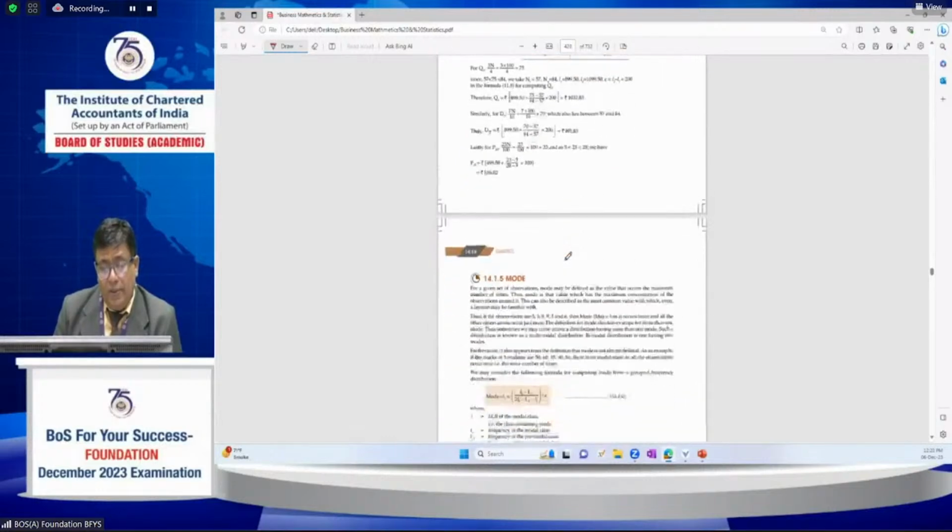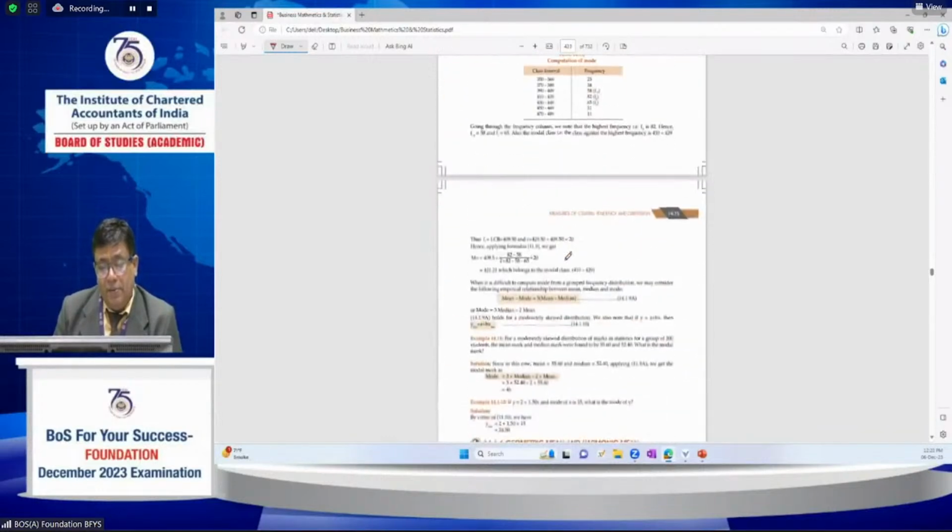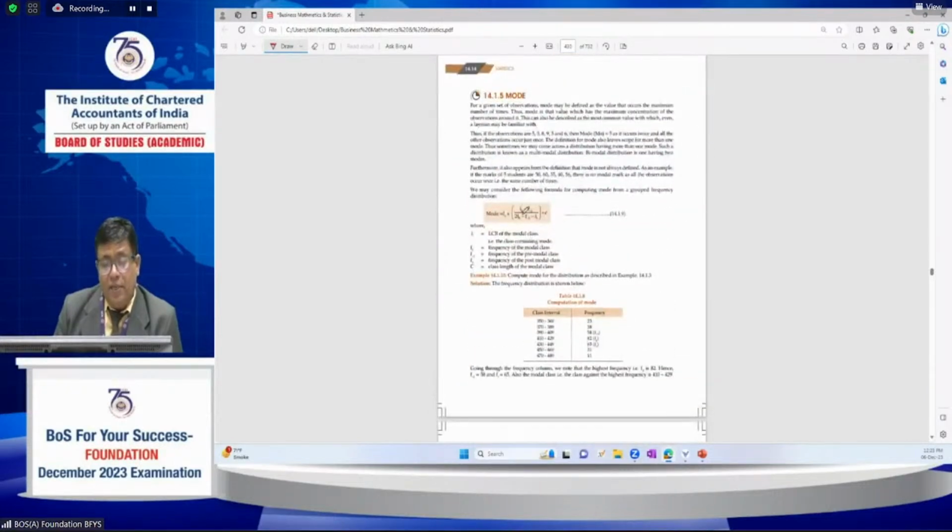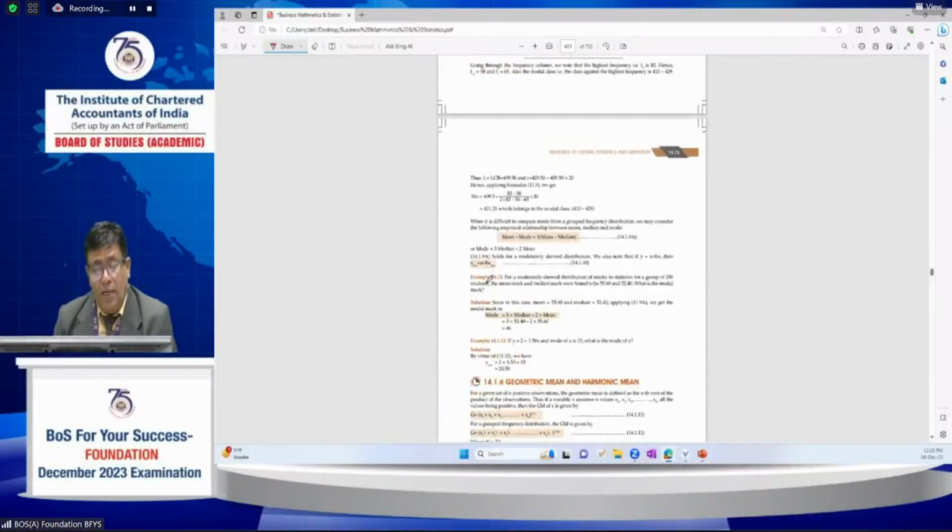This is also important from the examination point of view. Now coming to the mode, where the item repeated the greatest number of times is called the mode, and the properties related to the mode. The relationship between mean, median and mode: mean minus mode equals 3 times mean minus median, and mode equals 3 median minus 2 mean, also very important.